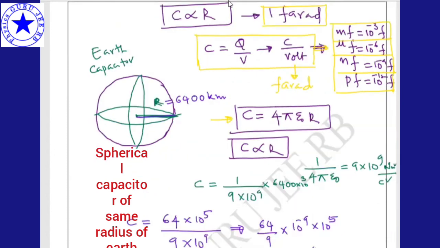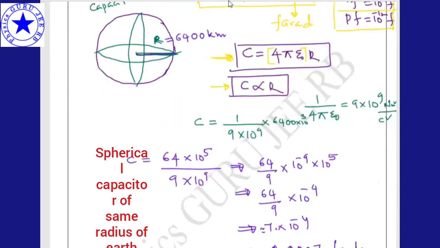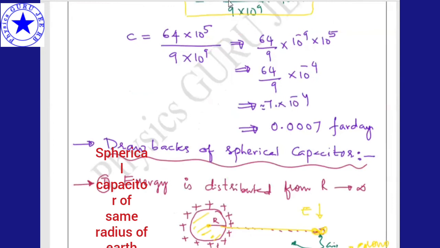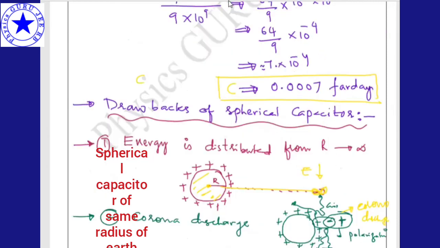Now the capacitance of a spherical capacitor is C equal to 4 pi epsilon naught into R. It is directly proportional to R. Substituting here, I'm getting the final capacitance of the earth as 0.007 farad. So it is less than 1 farad. It is very clear. Fine.